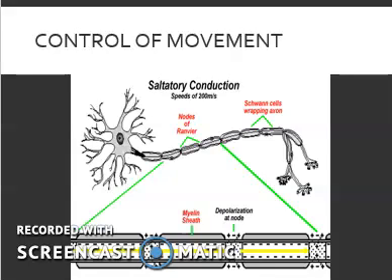In the peripheral nervous system, or the PNS, there are myelin sheaths that are formed by a cell called the Schwann cell, which wrap themselves around the axon. There are gaps that are formed on the axons, and these are called the nodes of Ranvier. These gaps allow the electrical impulse to jump from gap to gap, making the whole process a lot faster. This process of jumping over gaps is called saltatory conduction.